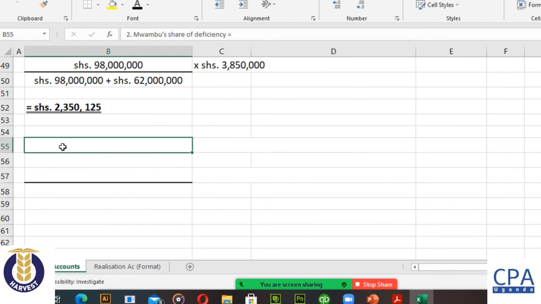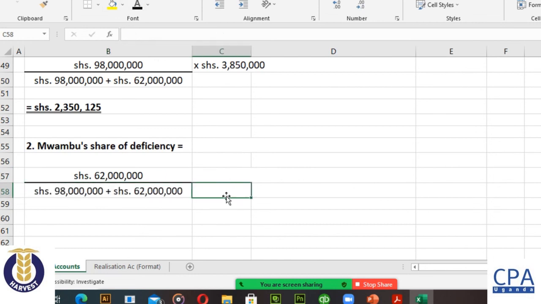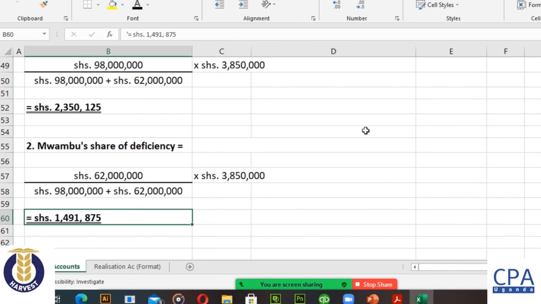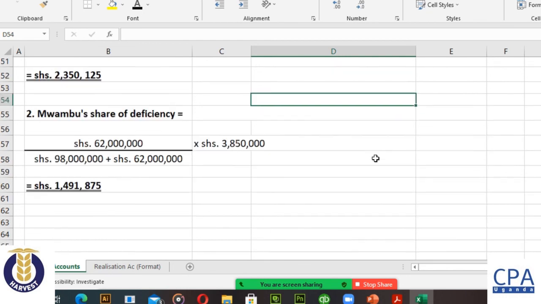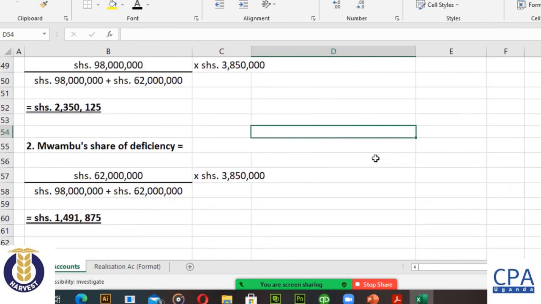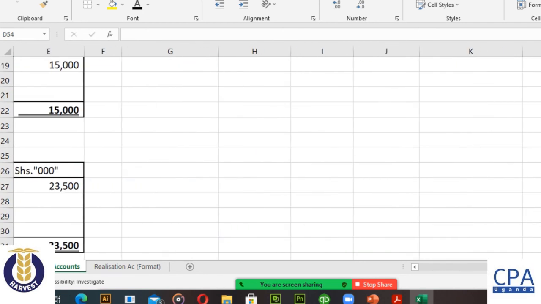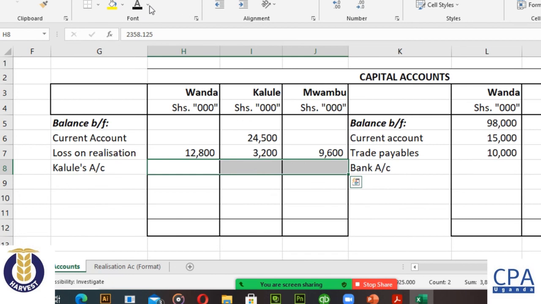Then when it comes to Mwambu, we do the same. Mwambu's capital is 62 over the total times the deficiency. So that gave me the figure 1,491,875. They are going to receive less by that. So when you go back to the capital accounts, you see that I've transferred those figures. Kalule's account, those are the figures affecting Wanda and Mwambu.